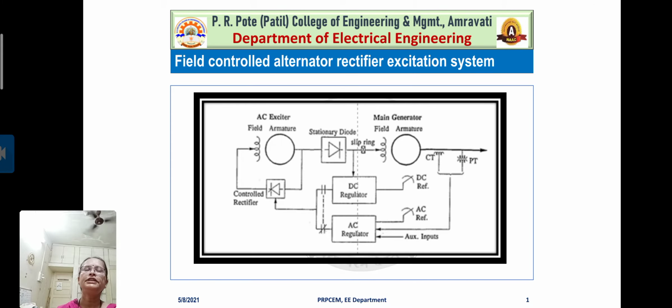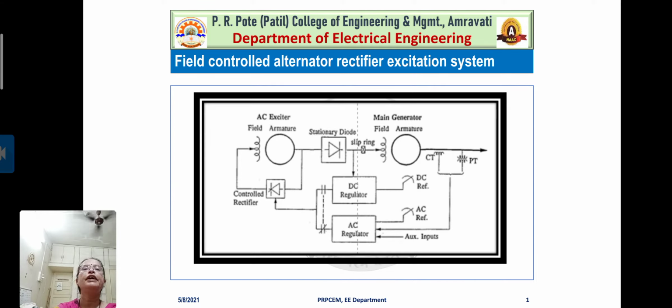See this diagram carefully. You can observe the different blocks: DC regulator, AC regulator, then the main generator with its field winding and armature, then the AC exciter with its field winding and armature. The type of AC exciter mentioned here is the field control alternator rectifier excitation system.